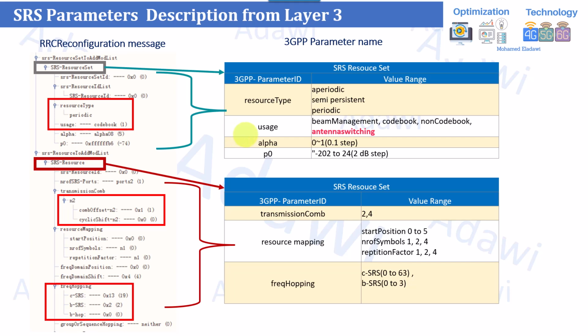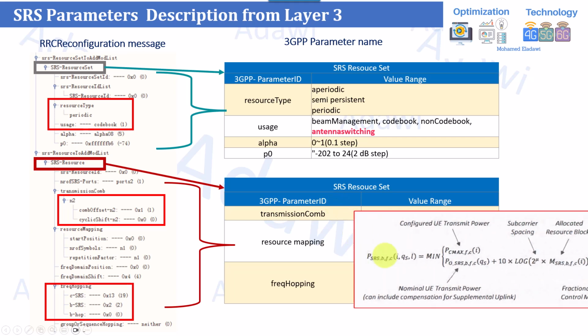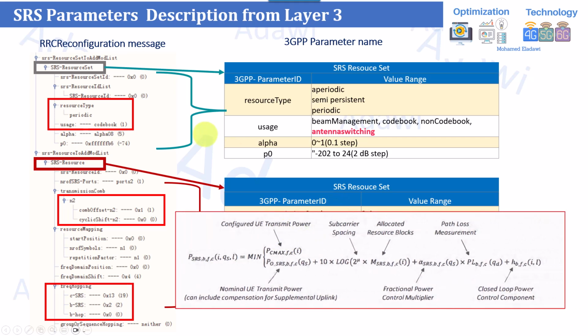The other parameters, which are alpha and P0, are actually related to the uplink power control parameters. They can be explained in a different session. It's related to optimizing the uplink radio condition or interference, but this is not directly related to what I want to discuss today. You can drop a comment if you would like me to go through the uplink power control in general.